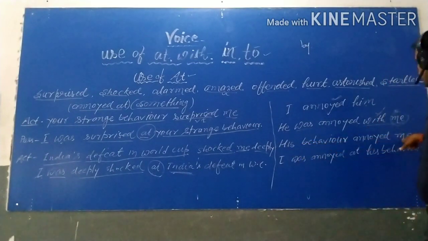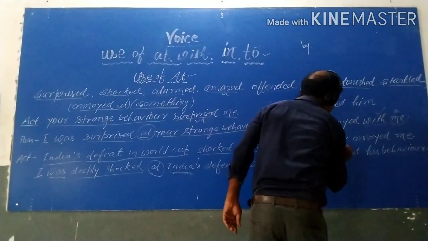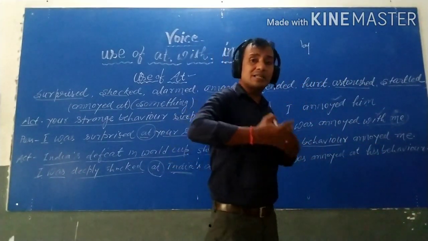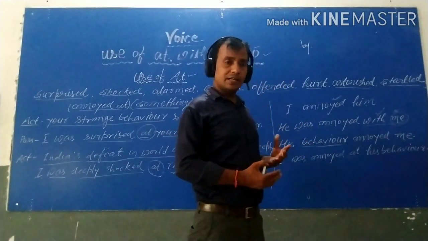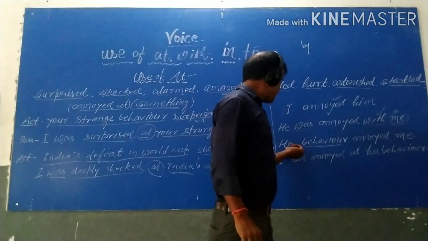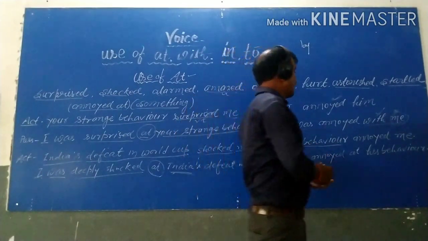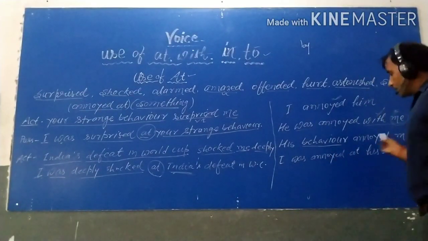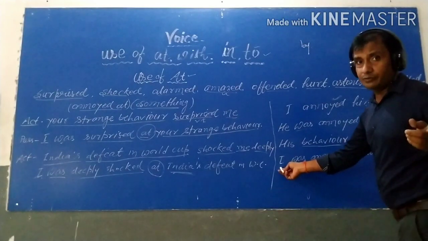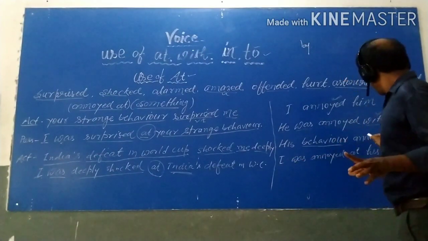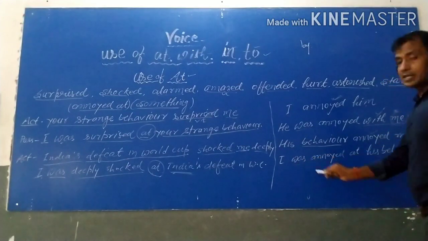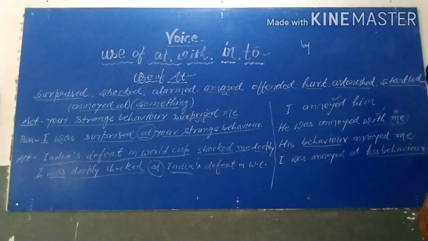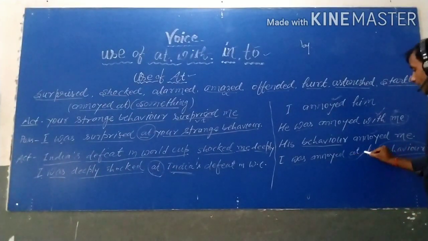His behavior admired me. His behavior is abstract. That means उसके भाव को बता रहा है. It shows the gesture, posture, states of mind. It shows the states of mind that his behavior, उसका व्यवहार admired me. That means deeply distressed me. Show me turn into I. Whenever we try to interchange into passive, admire past indefinite, then it will take was, I was, then admire, and his behavior is abstract. That's why at is used here.